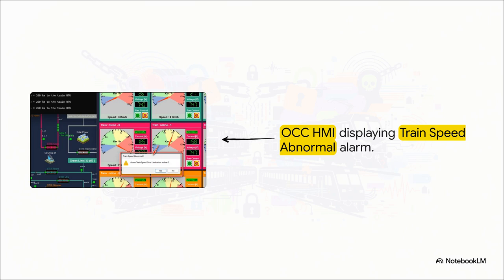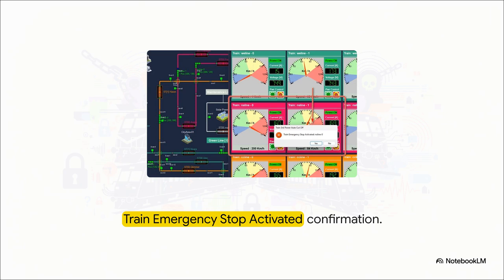Once that forged speed reading exceeded the safety threshold for 15 continuous seconds, the system automatically threw a train speed abnormal alarm. The second this popped up on screen, the control center was prompted to send remote braking commands to slow the train down. But remember, the train wasn't actually speeding. Yet, the attacker just kept injecting a steady stream of fake data, showing speeds over 200 kilometers per hour.